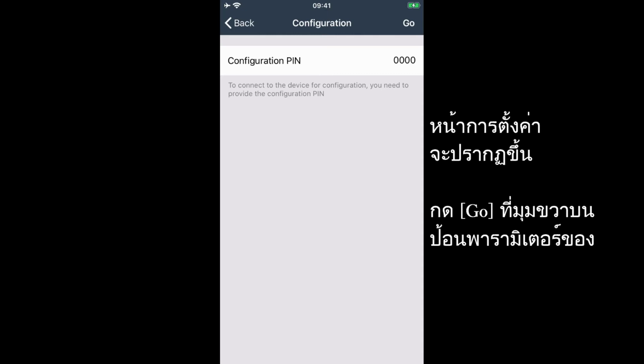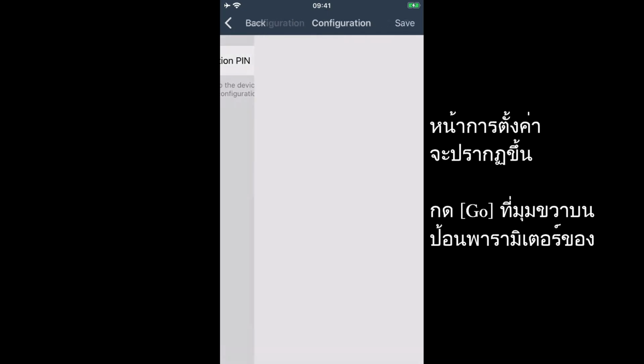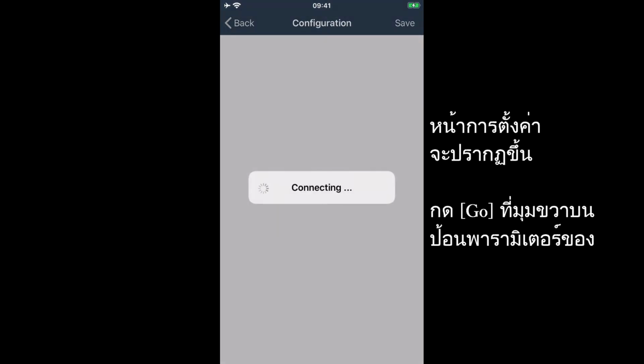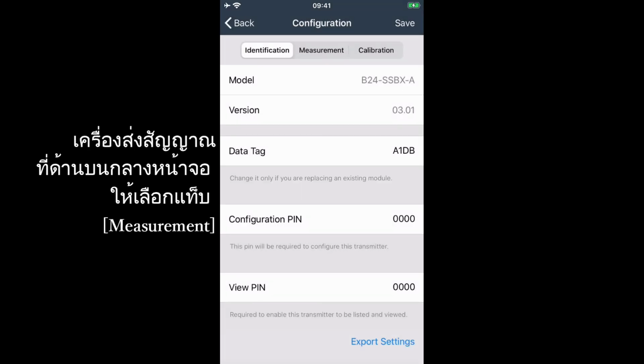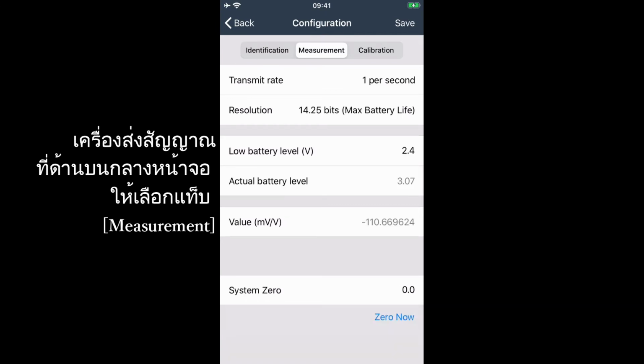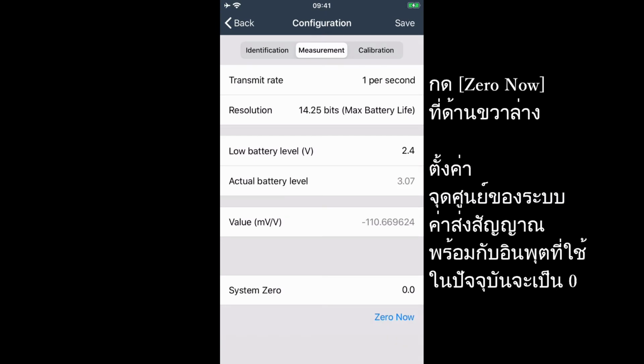Press Go in the top right corner and wait for it to connect. At the top of the screen, in the middle, select Measurement tab. Now press 0 now at the bottom right corner.